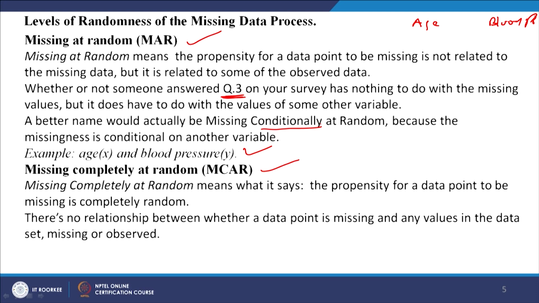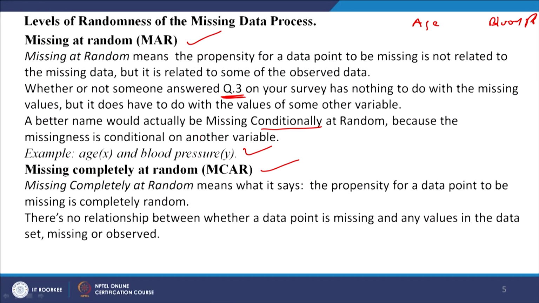There is a condition, right, if it is young they are not reporting. So, conditionally at random, because the missingness is conditional on another variable. That means the missing value of one variable is dependent on another variable. That is why this case is called a missing at random case, and it is more complicated in comparison to the other one which is missing completely at random.